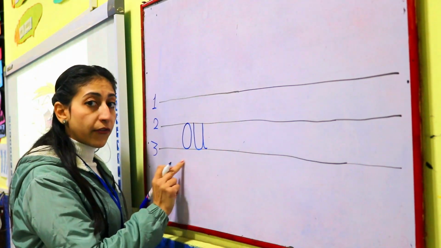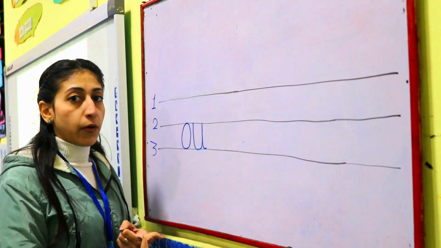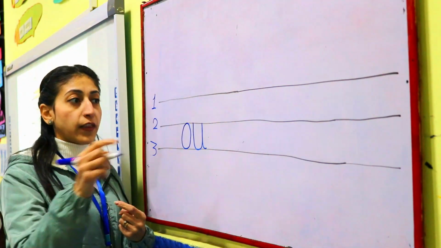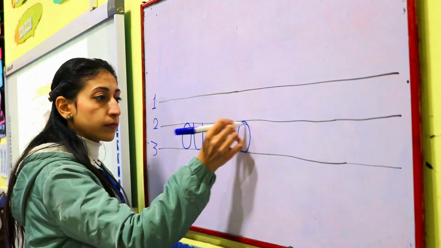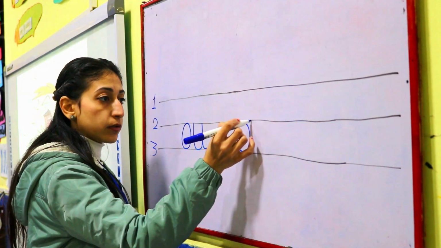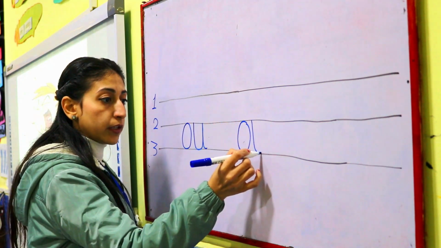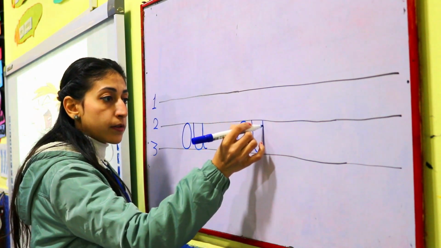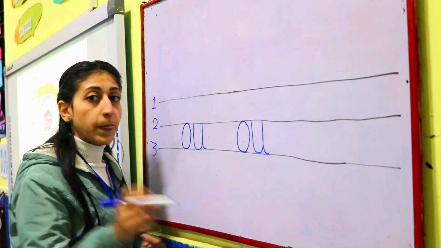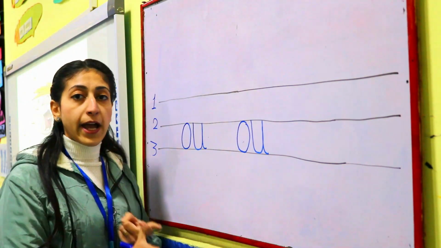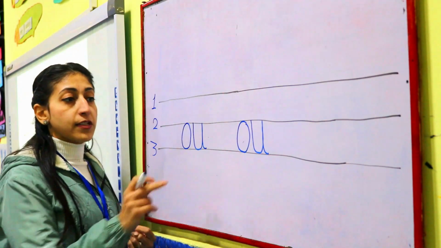What is that diphthong? Ow. Write it again with me. Round. And another one. Down, round, up, down, and flat. What is that diphthong? Okay, this is the sound of today.